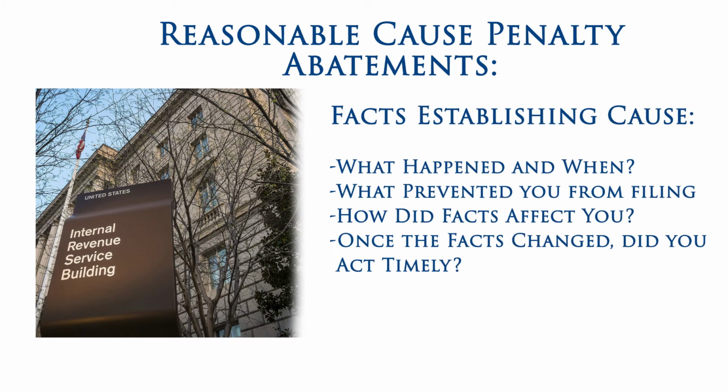Facts establishing reasonable cause. What happened and when did it happen? What facts and circumstances prevented you from filing your return or paying your tax during the period of time you did not file and/or pay your taxes timely? How did the facts and circumstances affect your ability to file and/or pay your taxes or perform your other day-to-day responsibilities? Once the facts and circumstances changed, what actions did you take to file and/or pay your taxes? In the case of a corporation, estate, or trust, did the affected person or member of that individual's immediate family have sole authority to execute the return or make the deposit or payment?